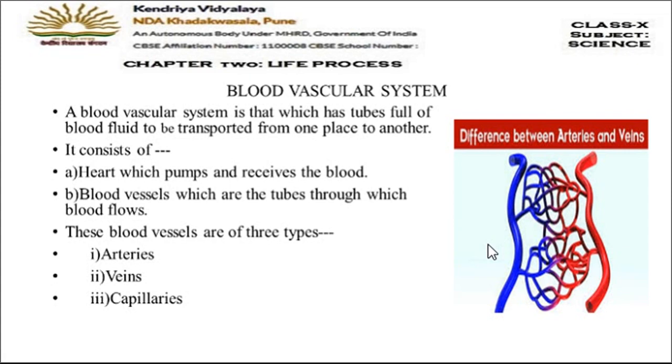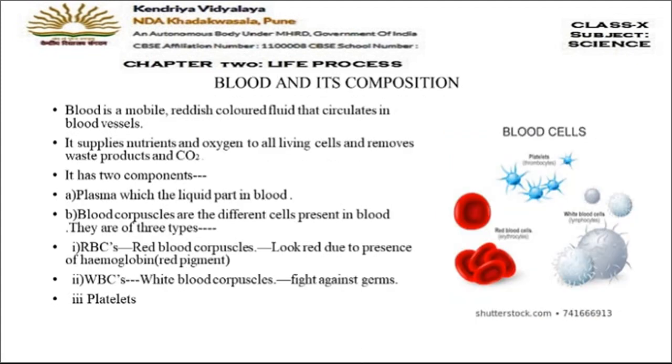And the network between the arteries and the veins, the small tubes which connect the arteries with the veins, are called capillaries. Arteries end up in small tubes called capillaries. These capillaries again combine together to form the vein. Fine. So let us discuss it in detail.